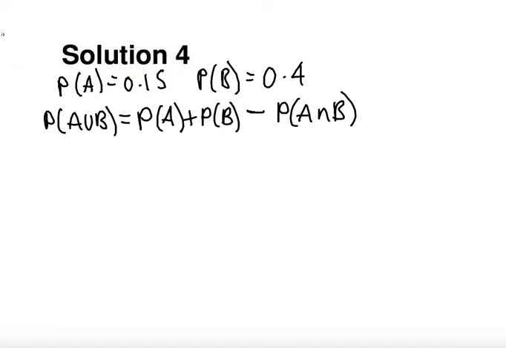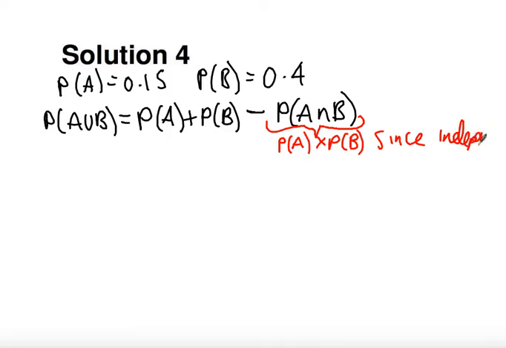These are independent events. Now what we've just seen a moment ago is that there is a property for independent events linked to the intersect. And so that property linked to the intersect is that the probability of A intersect B is equal to probability of A times the probability of B, since independent. Okay, now this is only true in this situation because we've been told that they're independent.